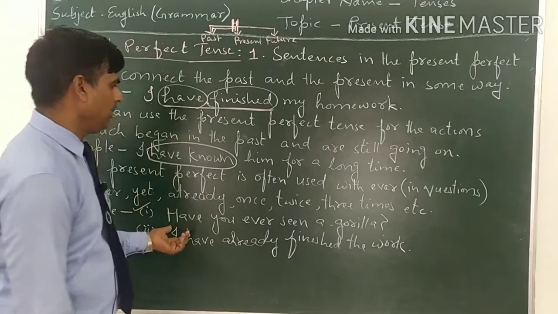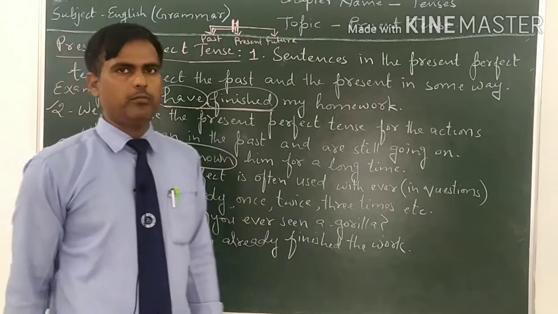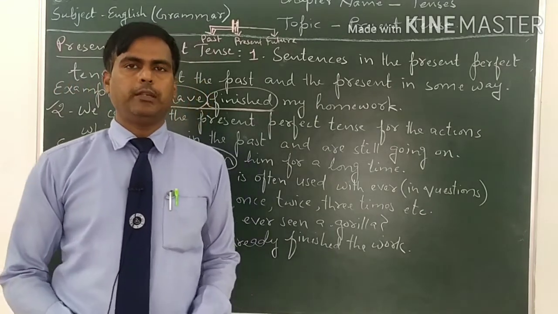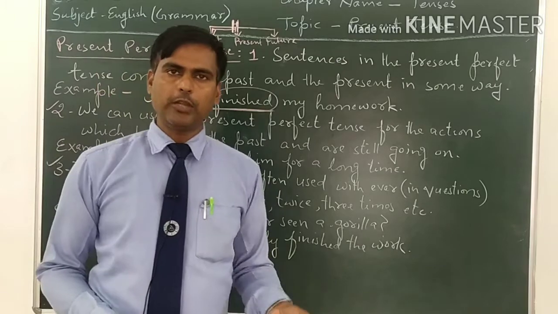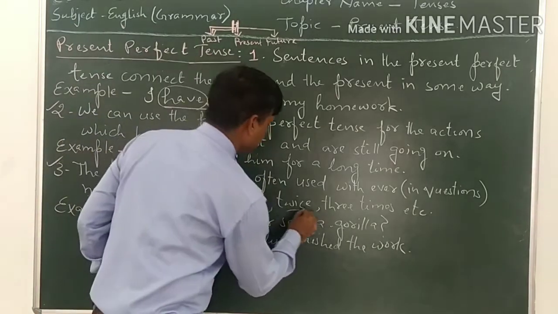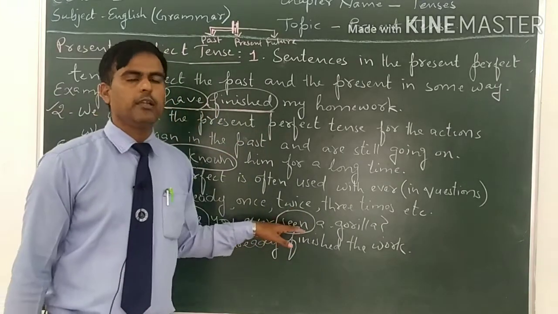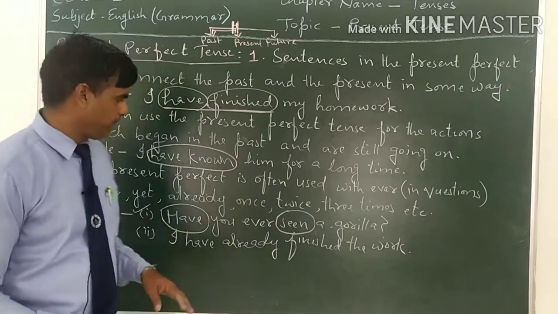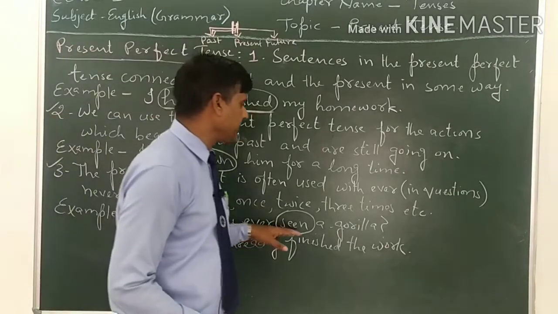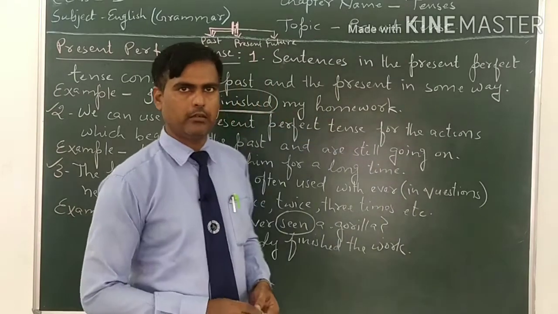Have you ever seen? Have is a helping verb. We use a helping verb for yes/no type questions. So this is the question word. Have you ever seen? Seen is the third form of the main verb. That's why this is in present perfect tense. Have you ever seen a gorilla? क्या तुमने कभी कोई गोरिल्ला देखा है?